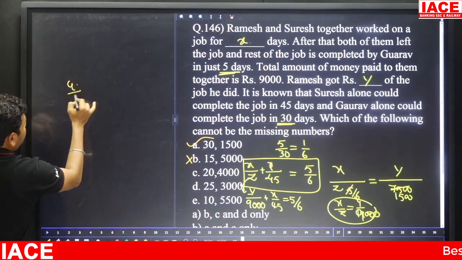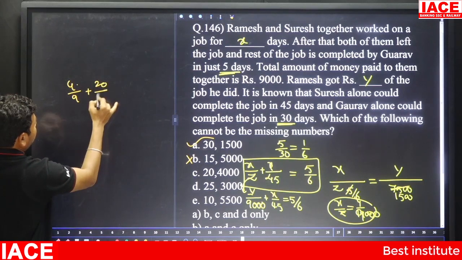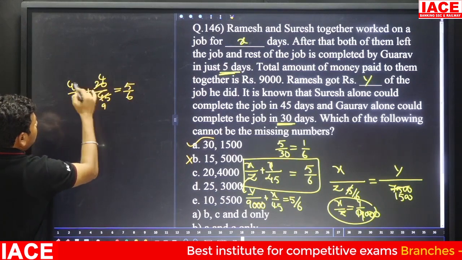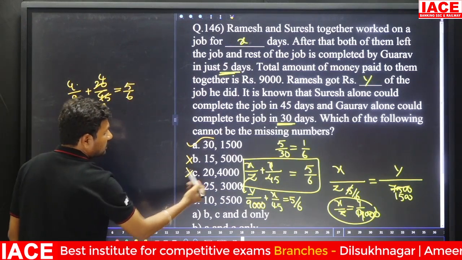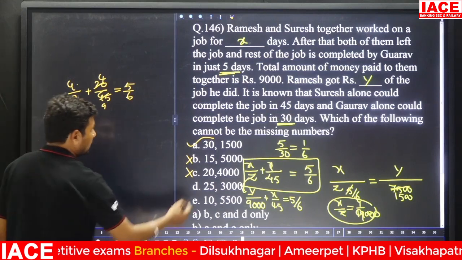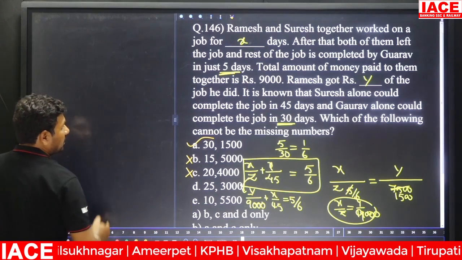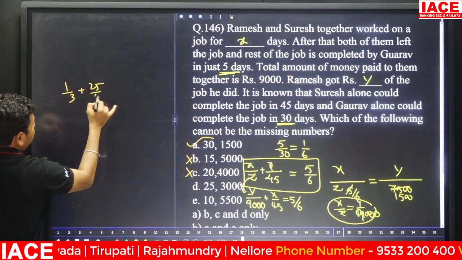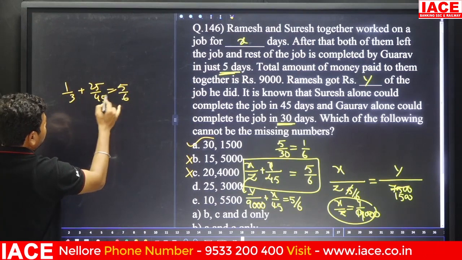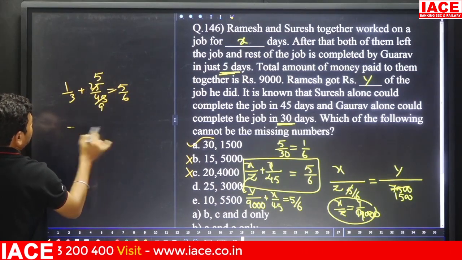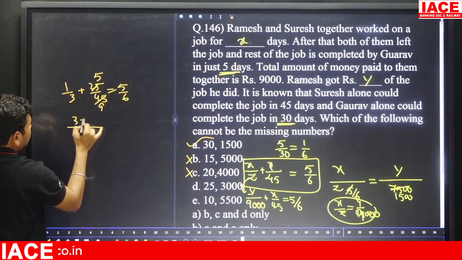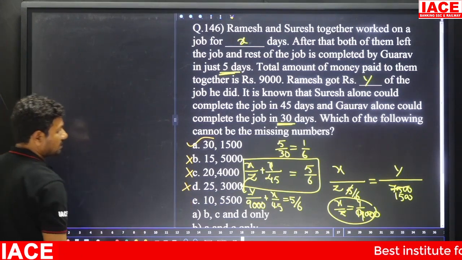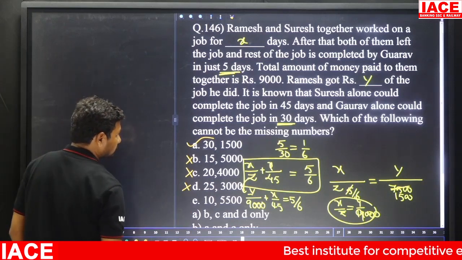Here 4 by 9 plus 20 by 45 is equal to 5 by 6. 5 9s and 5 4s. It is 8 by 9, not equal. Next, D value. 25 by 45, it is 1 by 3 plus 25 by 45 is equal to 5 by 6. 5 9s and 5 5s, denominator is 9. Here 3 plus 5 is equal to 5 by 6. It is also wrong. Next 10 and 5500.